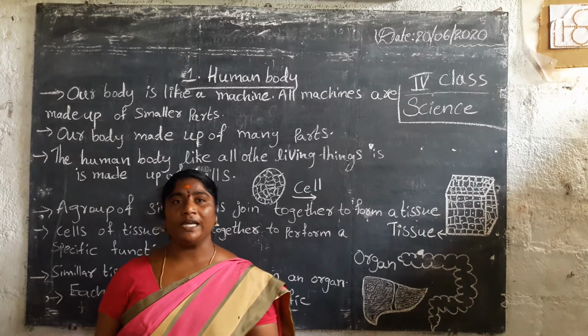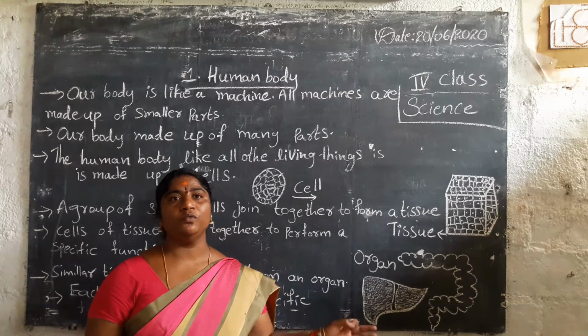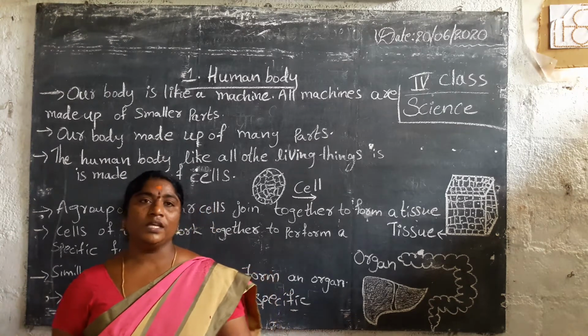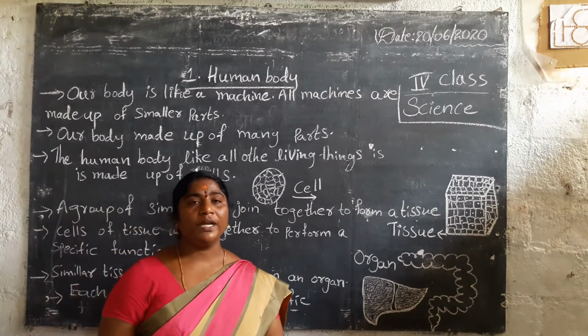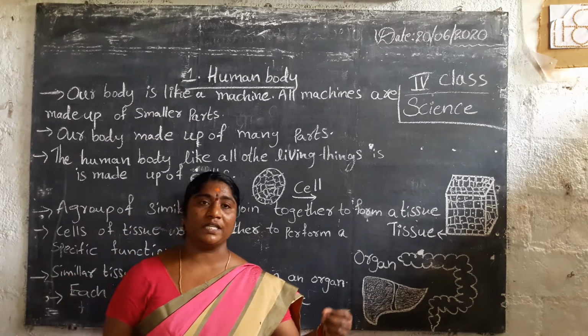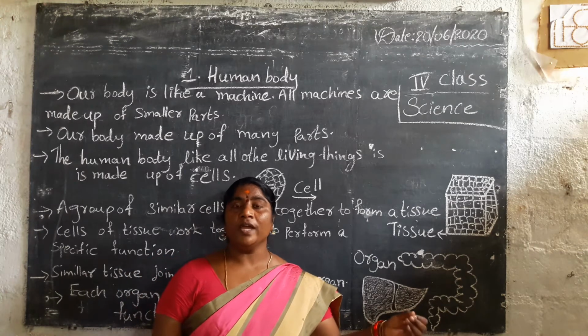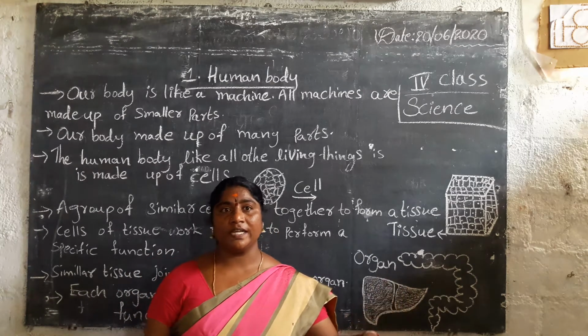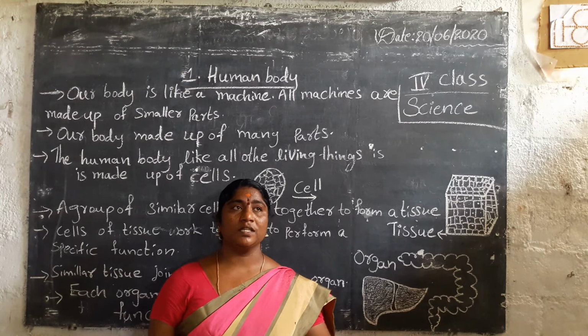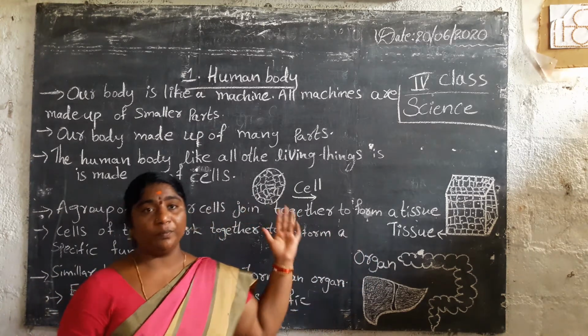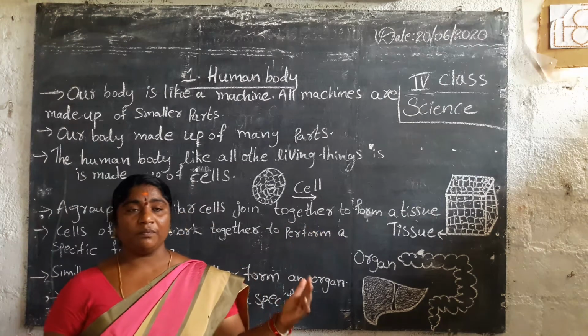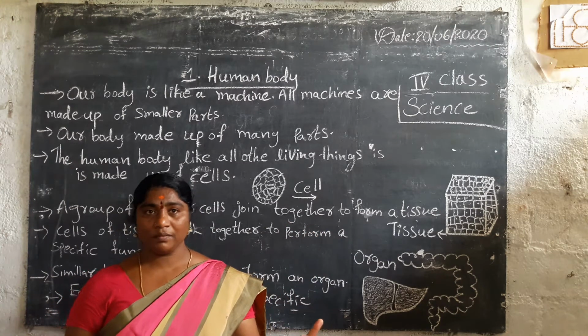The human body is a very beautiful, wonderful creation of nature. It has so many parts. The parts we can see outside the body are external organs, and the parts inside are called internal organs. Now our lesson is the human body. Our body is like a machine.